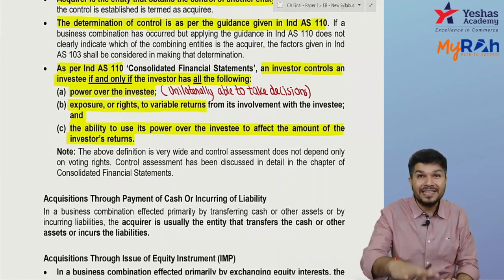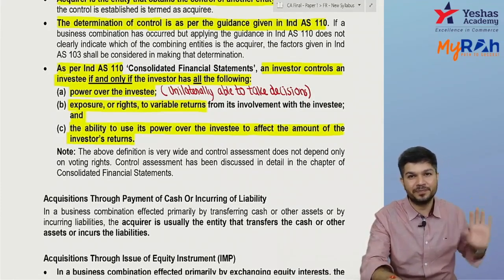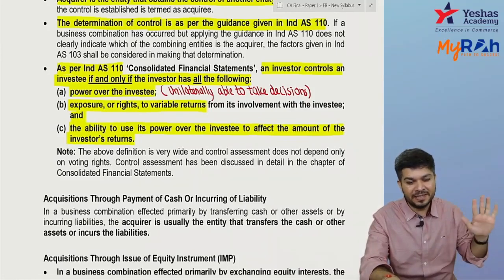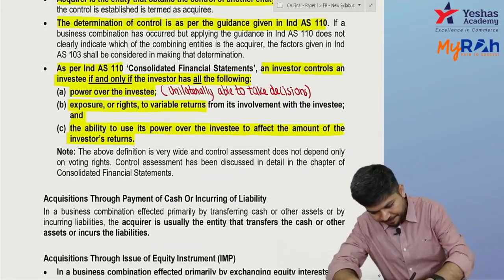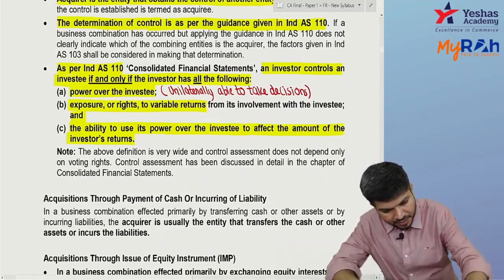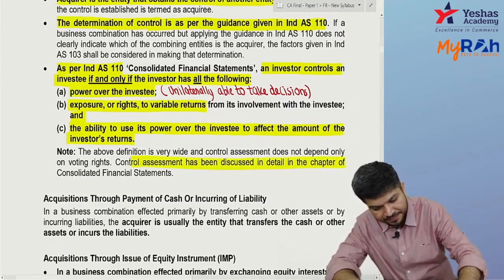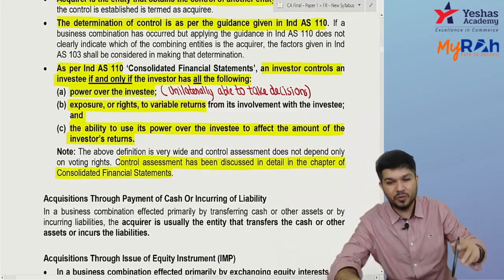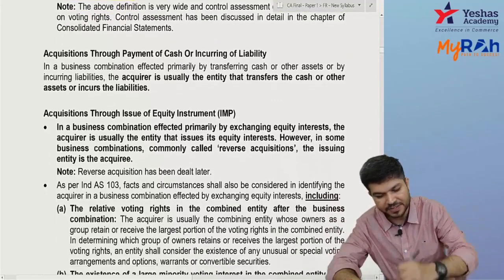Details about the definition of control we'll see under Ind AS 110. Okay, now control assessment has been discussed in detail in the chapter of consolidated financial statements. I'm not going much into it.